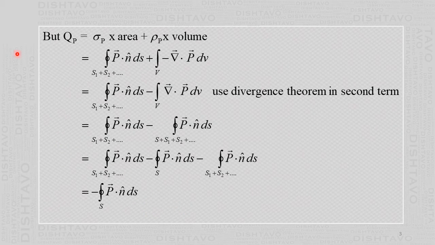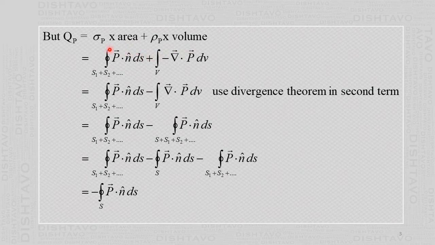So now first we will calculate the polarization charges, capital Q suffix P. These polarization charges are there due to the surface as well as due to the volume.